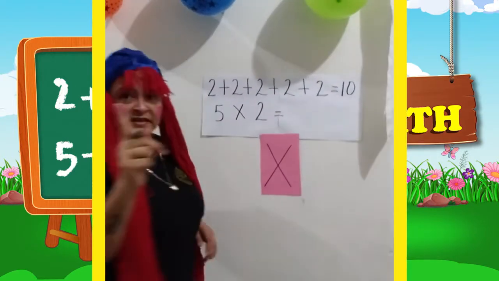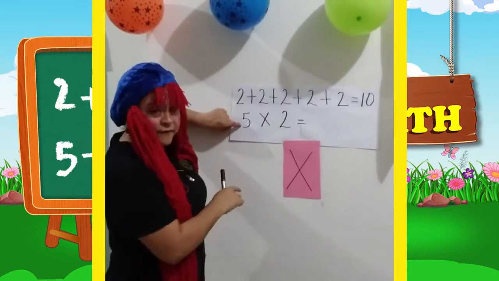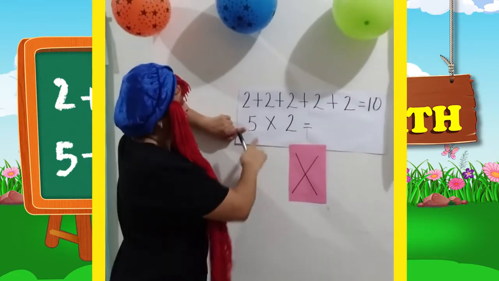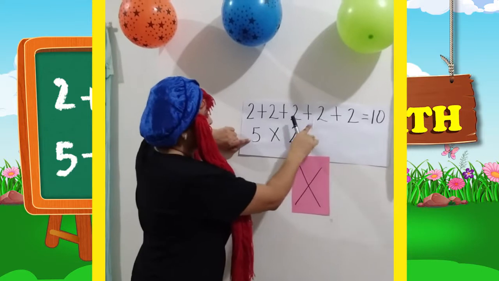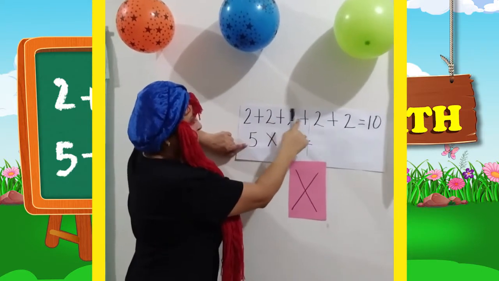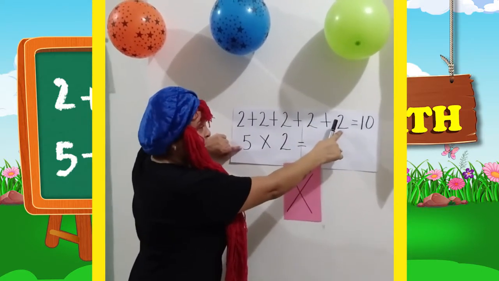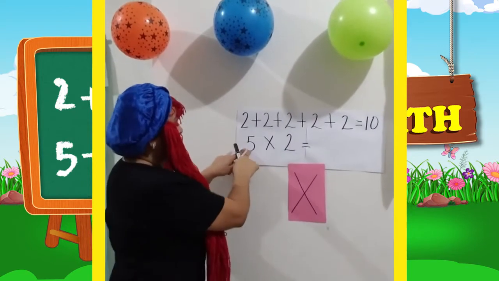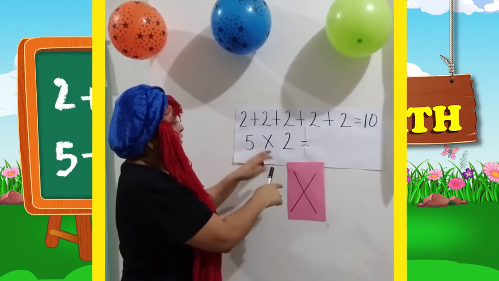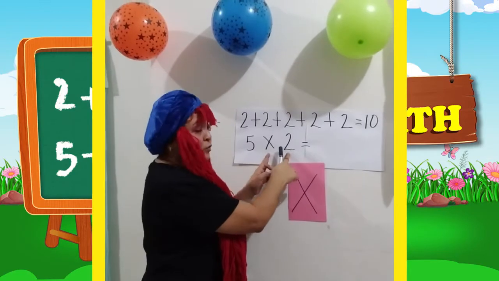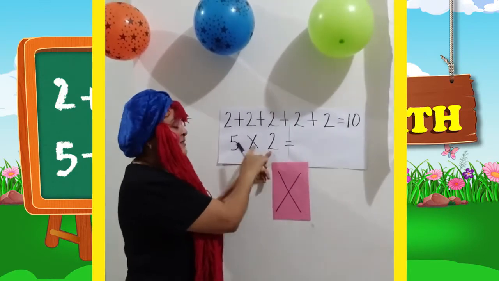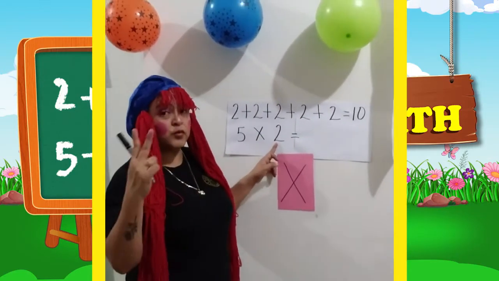Now, look at this. I have 5 friends, right? 5 friends. Let's count how many 2s I have here. 1, 2, 3, 4, 5. 5. Alright, and we have here 5 friends. 5 times 2. Why 2? Because each of them received 2 gums.